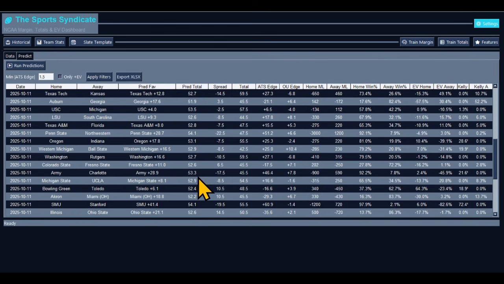Colorado State and Fresno State. You got Fresno plus 11. Fresno plus 11. Do we have a dog? No, we don't. Expect Fresno State to win and cover. Take the over in that matchup.